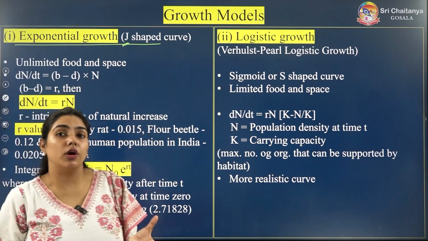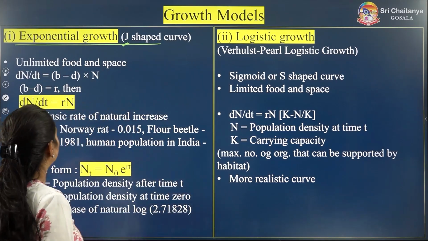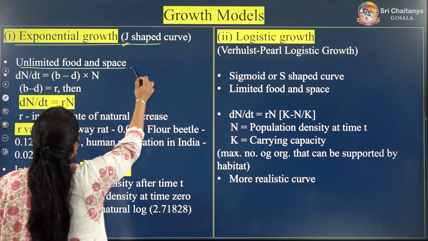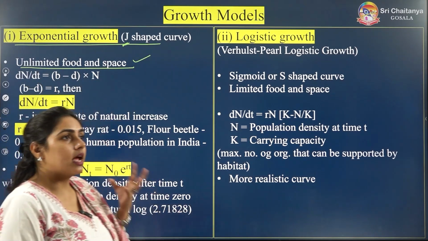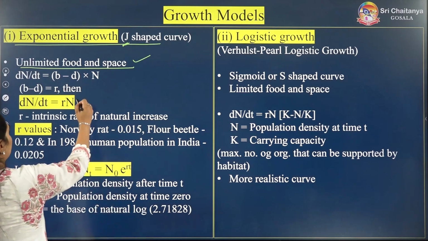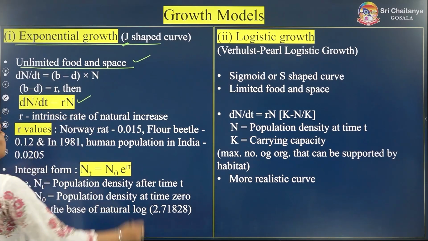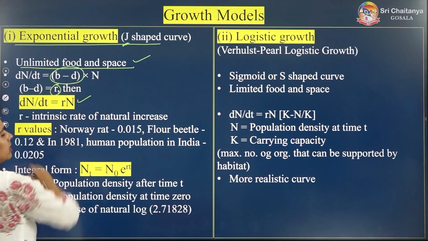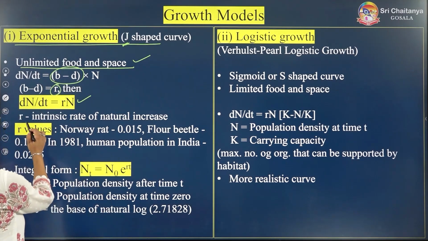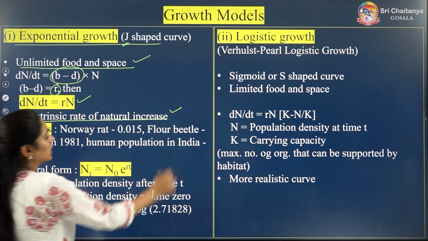This growth model we will see when there is unlimited food and space, unlimited resources. And what is the equation I have told you? dN by dt is equal to rN. So how can we calculate r? r is small b minus small d. What is r? Intrinsic rate of natural increase.